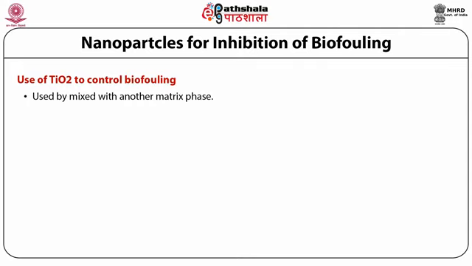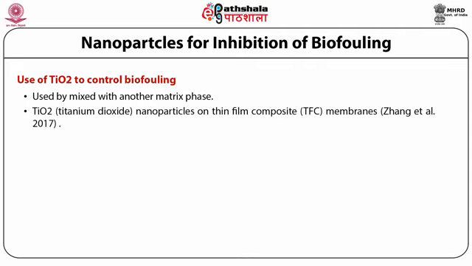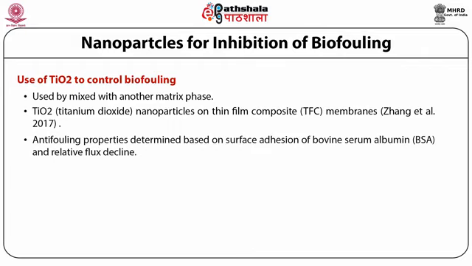For example, researchers mixed titanium dioxide nanoparticles into a thin film composite membrane to overcome the problem of biofouling, and this titanium dioxide mixed with the thin film composite shows anti-fouling properties. Anti-fouling property is basically determined by the surface adhesion of bovine serum albumin and relative flux decline. Researchers mainly use these two methods to determine the anti-fouling property: surface adhesion of bovine serum albumin and relative flux decline.